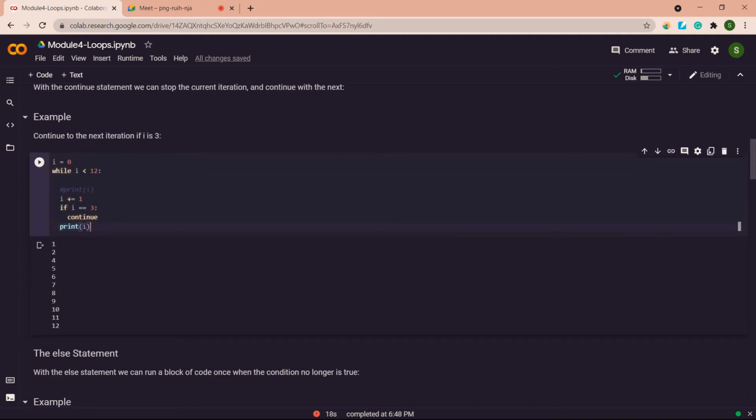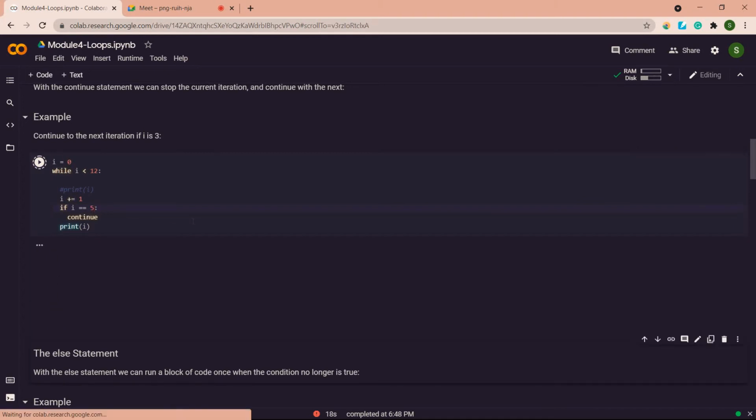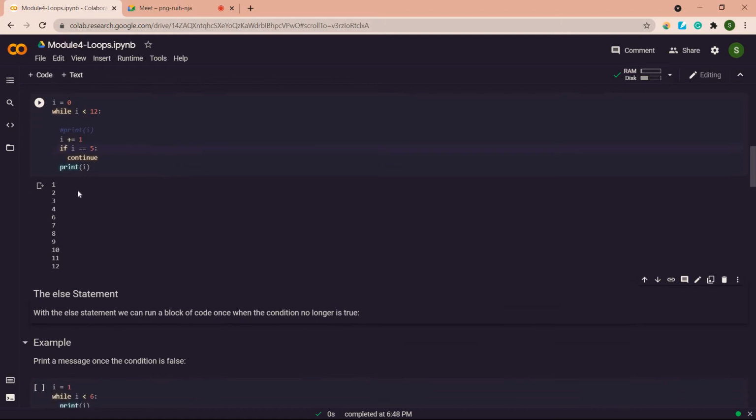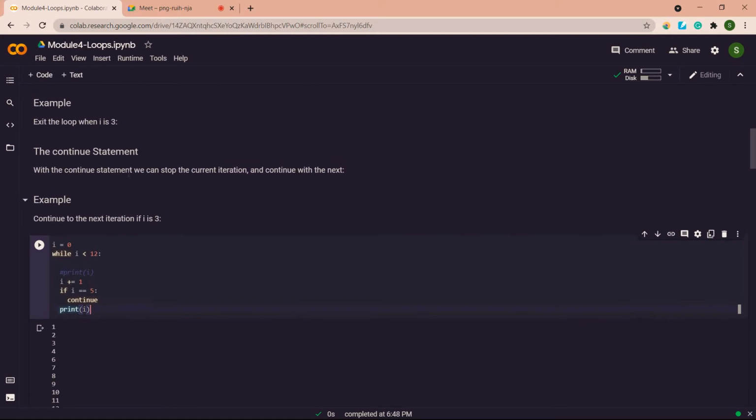So I'll change this value to 5. So see the output, it has skipped the value 5. That is, it will stop the current iteration and it will continue with the next one. Okay, so this is a small difference.